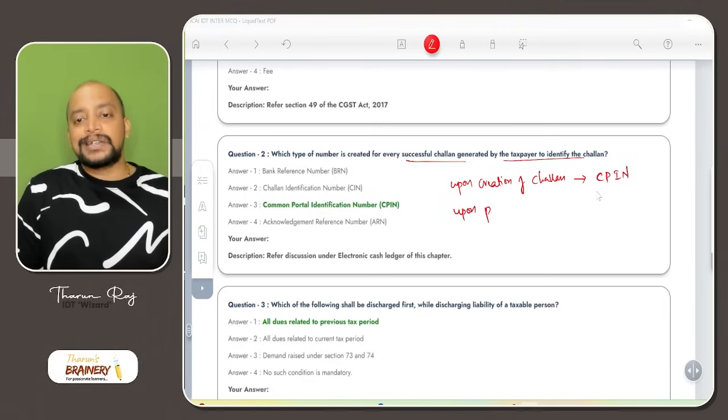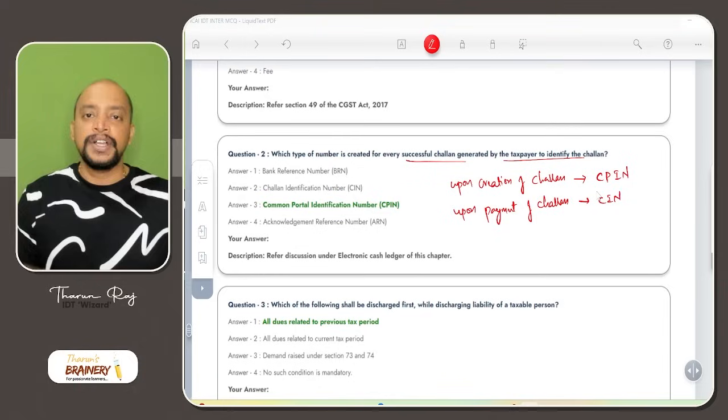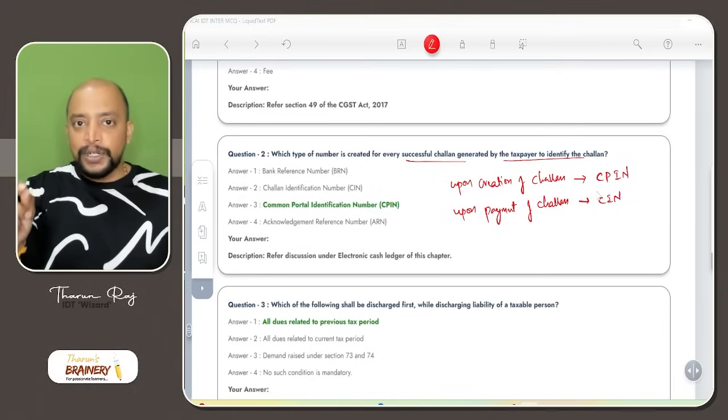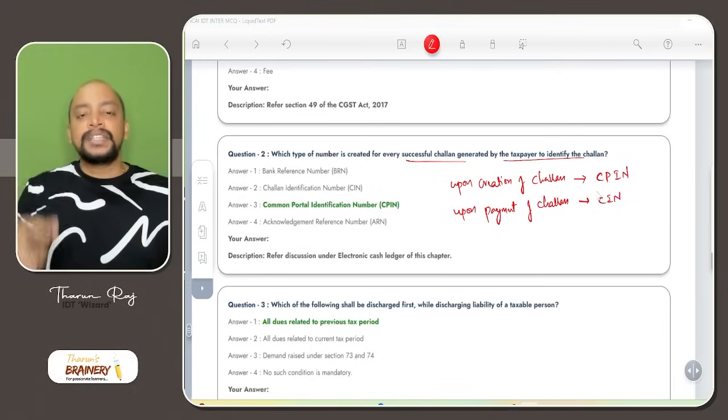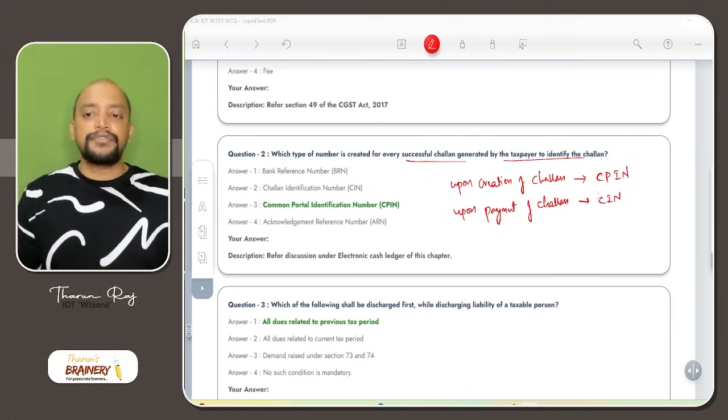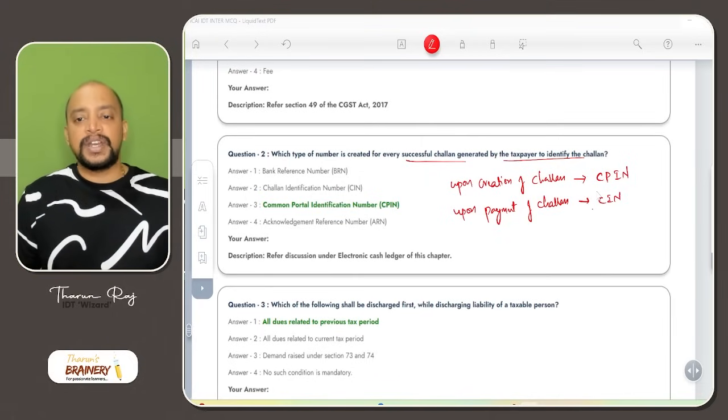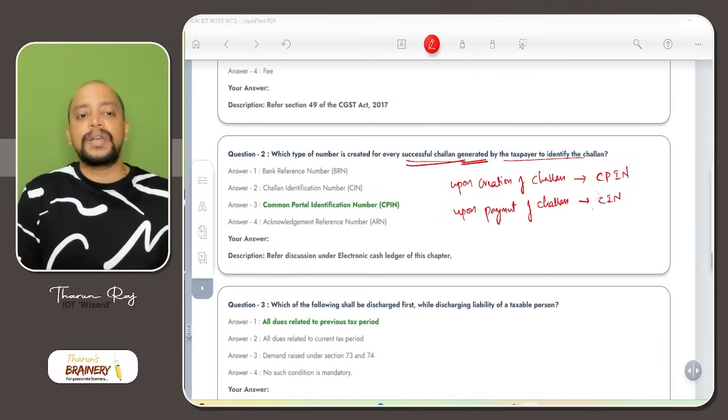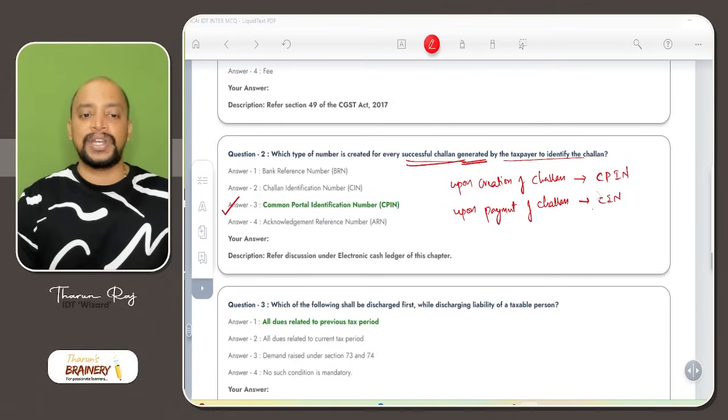Upon payment of challan, once the tax is paid, we will get a number called challan identification number, which is nothing but Common Portal Identification Number plus the 4-digit bank code. So if you add, that will be challan identification number. But here they are asking successful challan generated. So it will be Common Portal Identification Number.